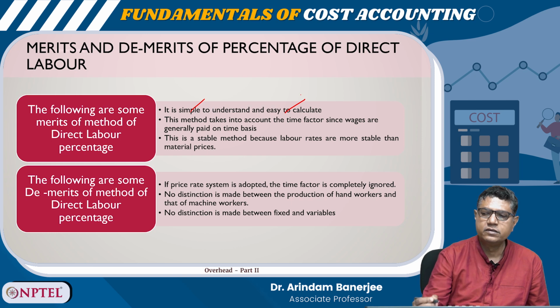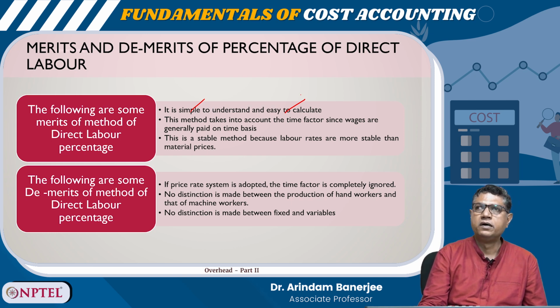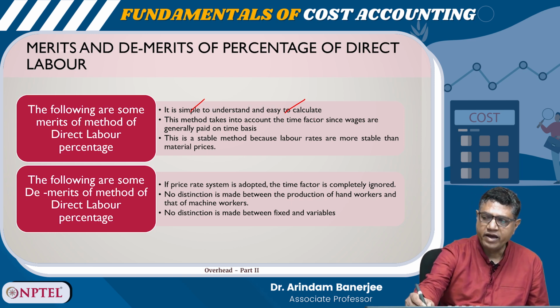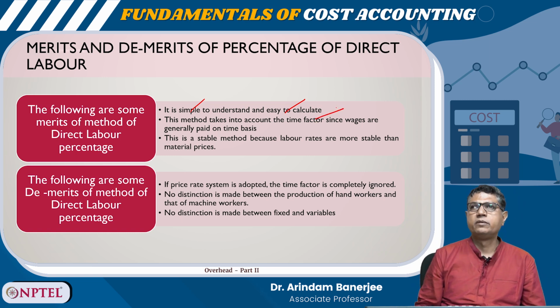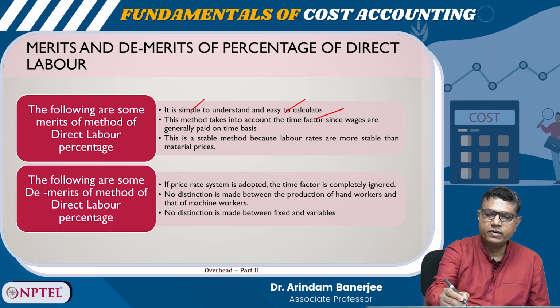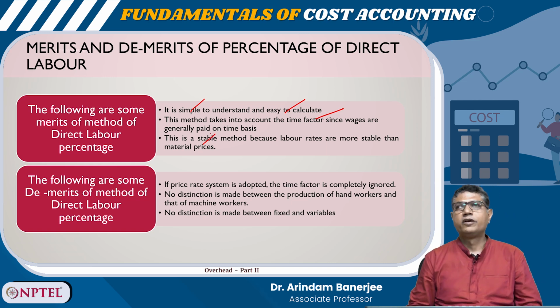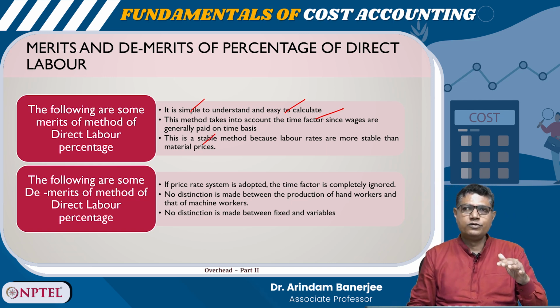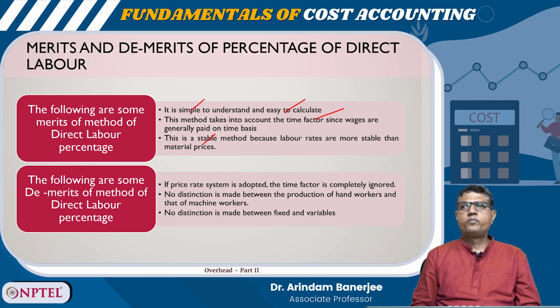Easy to calculate, right? It takes into account the time factor because wages are usually paid on the basis of time. It is a stable method, right? Because labor rates usually don't fluctuate like material, for example. And what are the disadvantages? If the price rate system is adopted, the time factor is completely ignored.